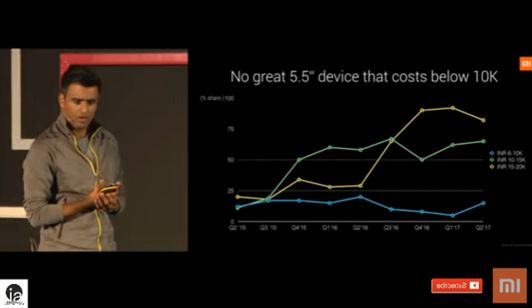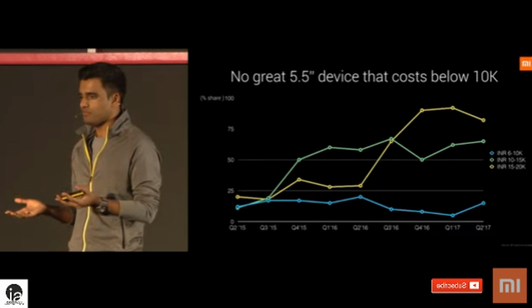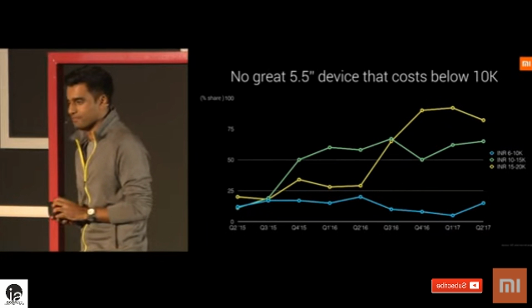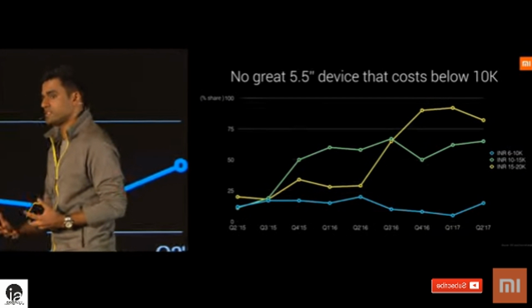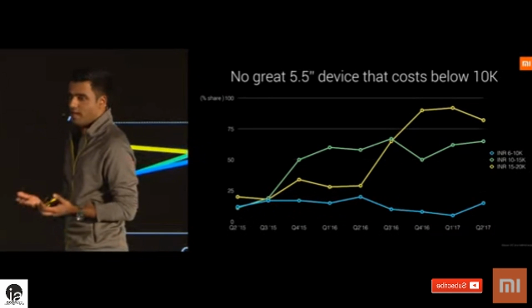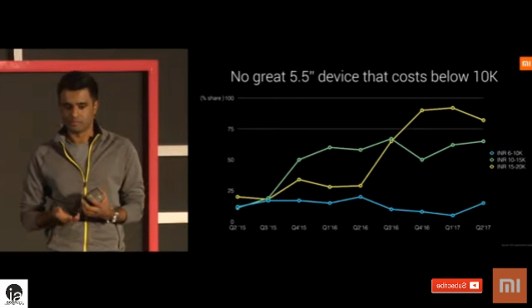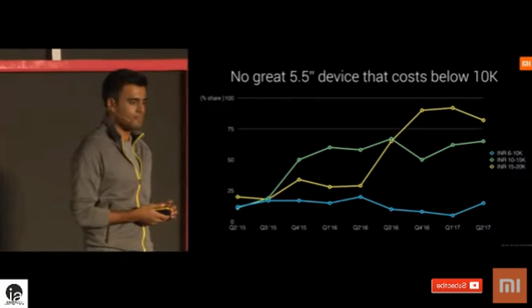So why is that? Well, we think there's 2 possible reasons. Maybe people who buy a phone below 10,000 rupees just don't want a bigger display. That's possible. But when we started looking at the devices that were actually launched in this segment, we realized it's a product problem. There just aren't any good phones with 5.5-inch displays available in this price range. And the Y1 and the Y1 Lite are here to change that.